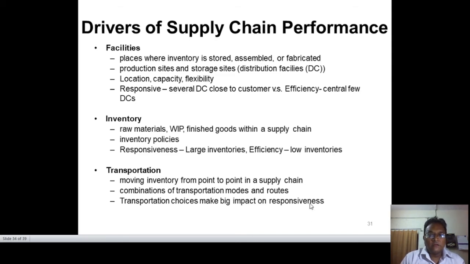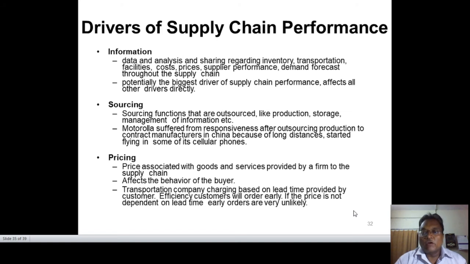Then we can say information. This is the prime motive, because of data, analysis and sharing regarding inventory from where it is needed. Then the transportation, facilities, cost, prices, supplier performance, and demand forecast throughout the supply chain. We have to make proper information. After computerization, each and every data is now stored in the system. Whenever any data is required, we put it in through the information system, where whoever needs the data can see and use it.